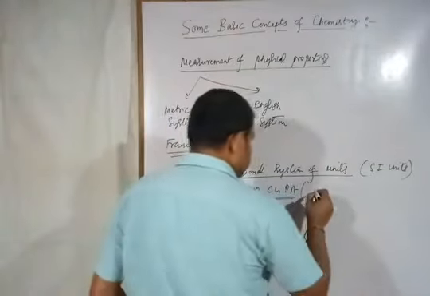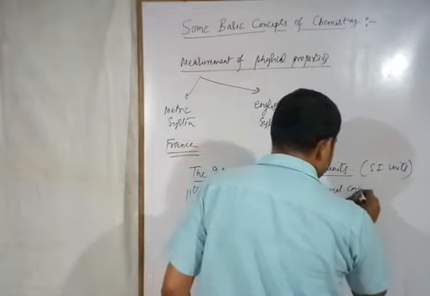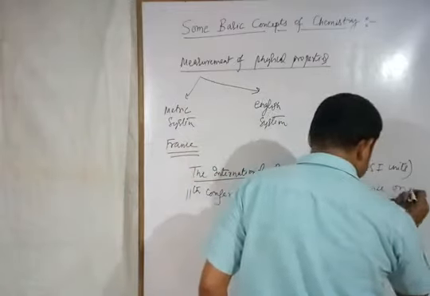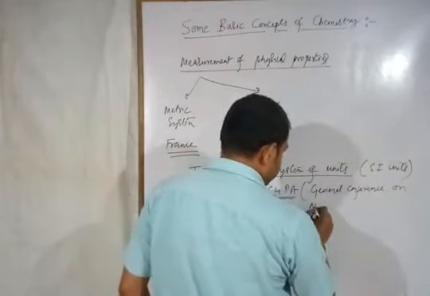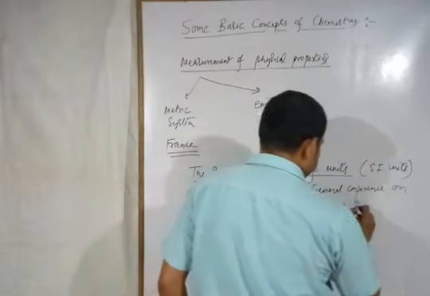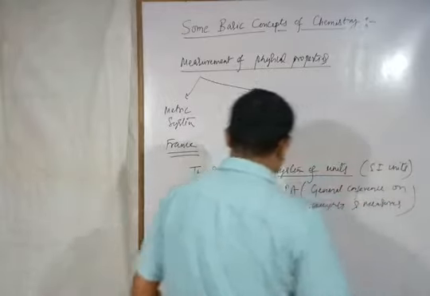CGPM मतलब होता है General Conference on Weights and Measures. That is the meaning of CGPM.